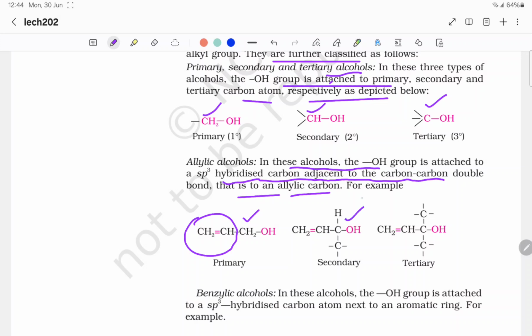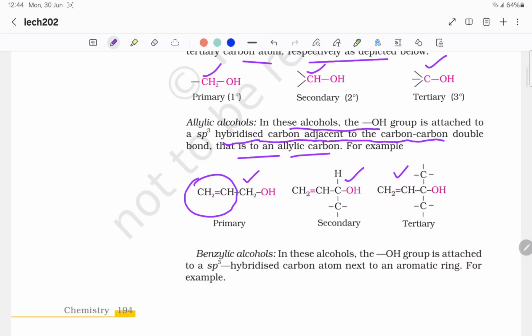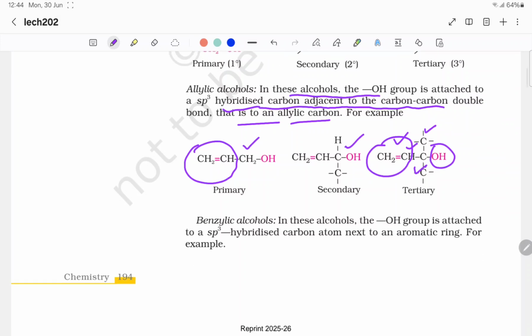Then this forms the allylic alcohol but secondary. Then this forms the allylic alcohol but tertiary, because here it is an allylic group and the OH group is attached to that carbon having this 1, 2 and 3, but this is allylic also and this is tertiary also.